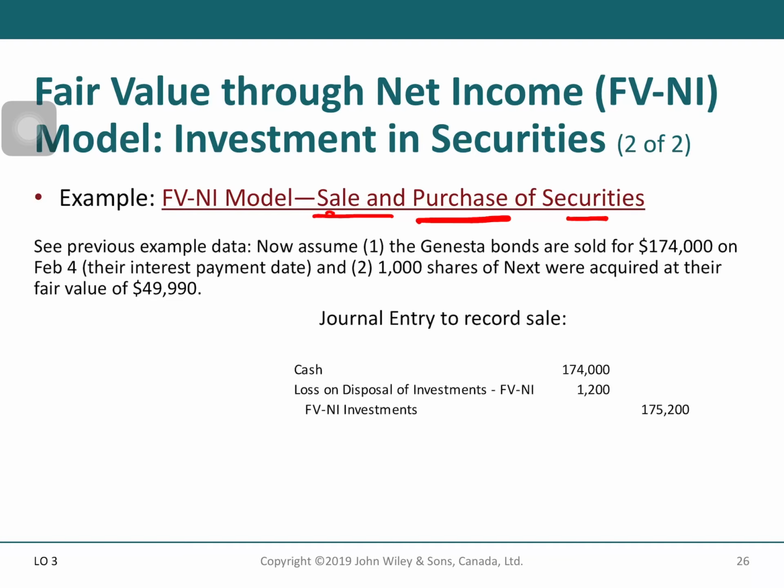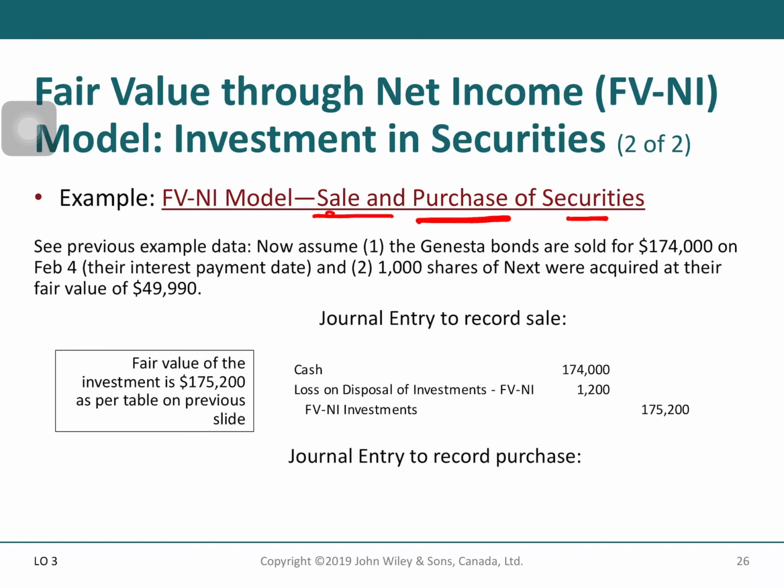The journal entry to record the sale: cash 174,000, based on the face value of the bonds, and then you credit the investment based on the fair value at the sale date, and then you will record loss on disposal of investment.